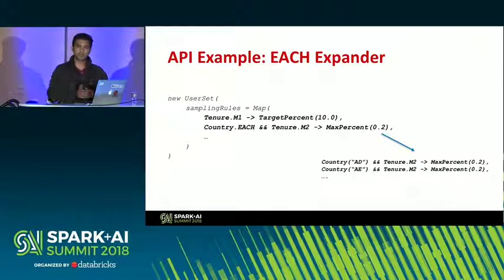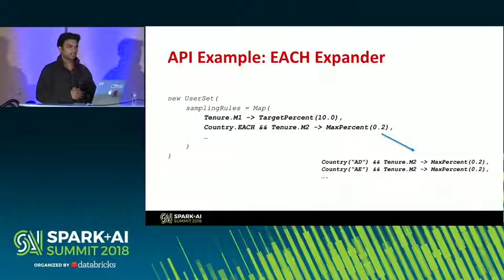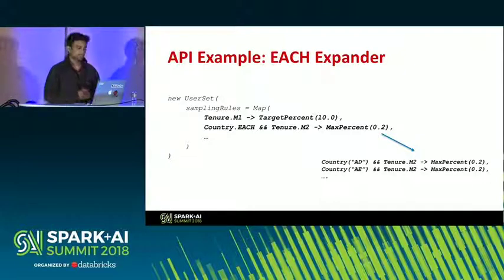And we do this combinatorially too. So you could have said country.each and tenure.each, in which case it'll explode all possible combinations of that. It makes it easy to concisely write your sampling rules if you don't want to specify all possible countries or all possible categorical values of some other columns, like tenure, and so on.